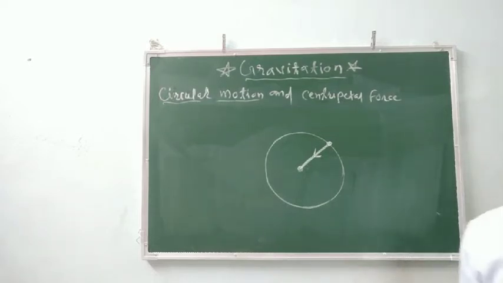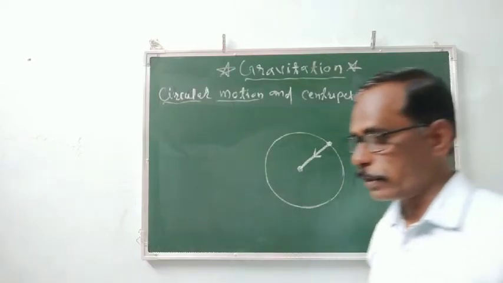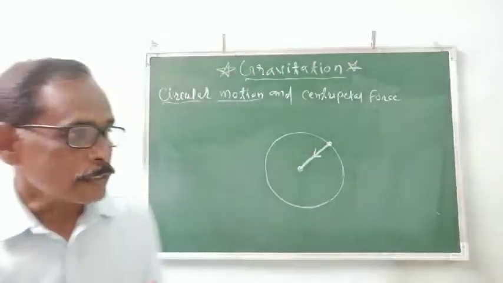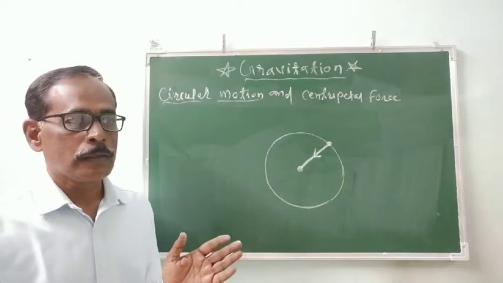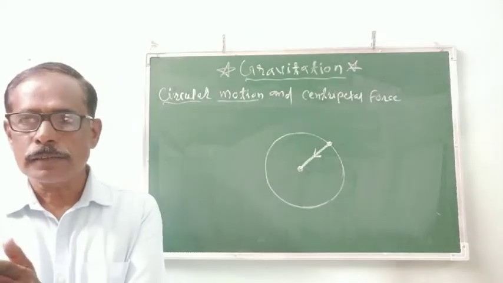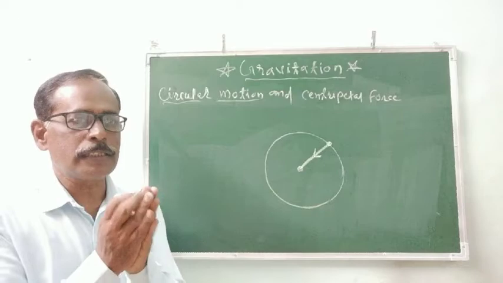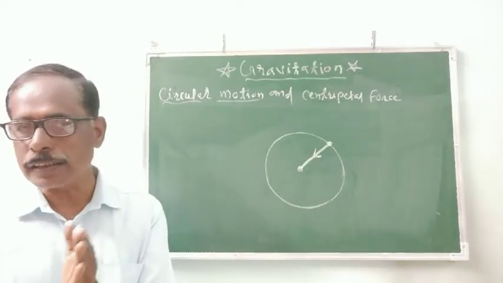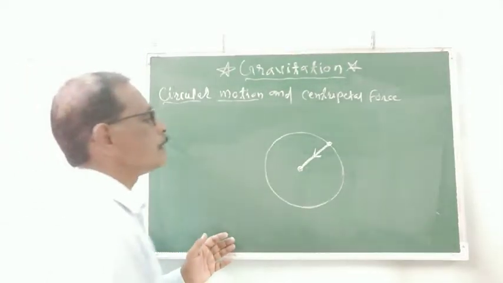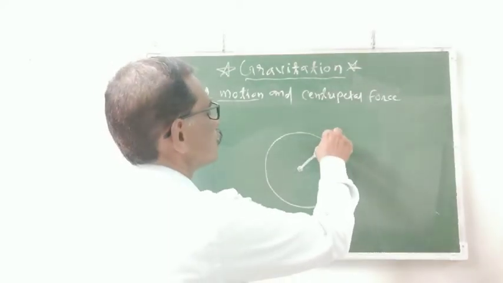That object flies off along that string line, in a straight line. That object flies away. What is the direction of that object? When I release the force or release the string, that direction is toward the tangent of that circle.